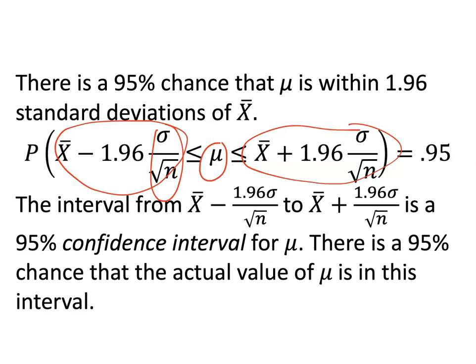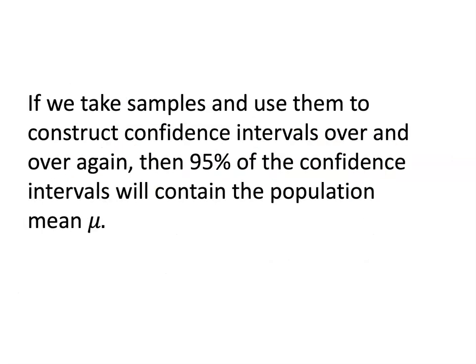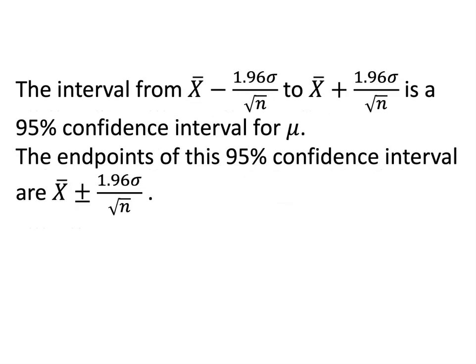There is a 95% chance that the actual value of mu is in this interval. If we take samples and use them to construct confidence intervals over and over again, then 95% of the confidence intervals will contain the population mean mu. That's why we call it a 95% confidence interval. We are 95% confident that mu is going to be in that interval.